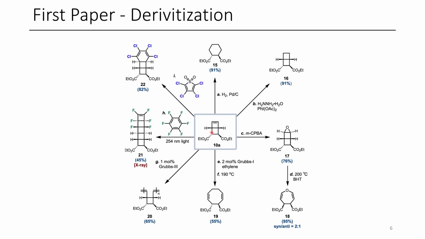They are also able to hydrogenate this open to a cyclohexane. They can selectively reduce it with diimide generated in situ to generate this bis cyclobutane motif, and they also explore some other cool chemistry you can do with these, such as this ring opening metathesis.